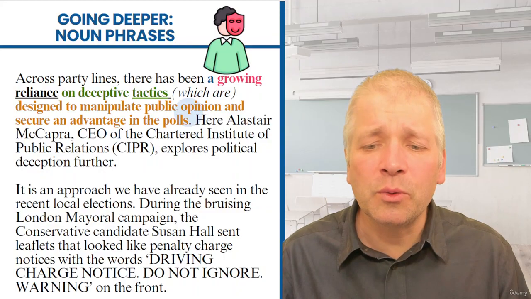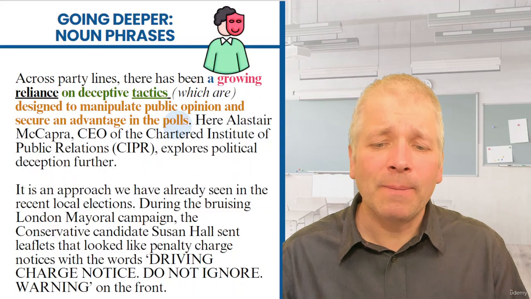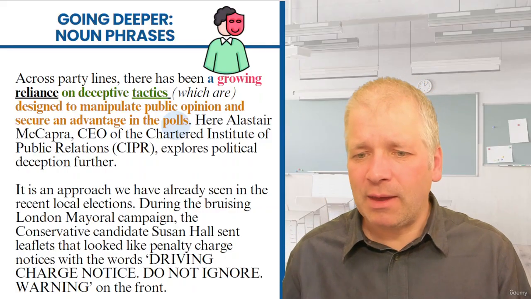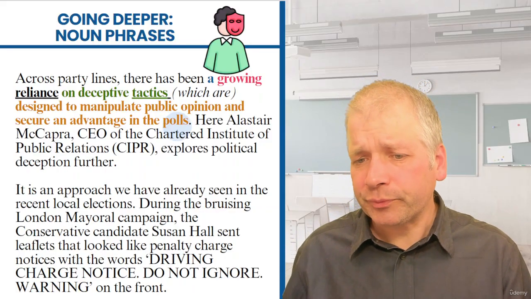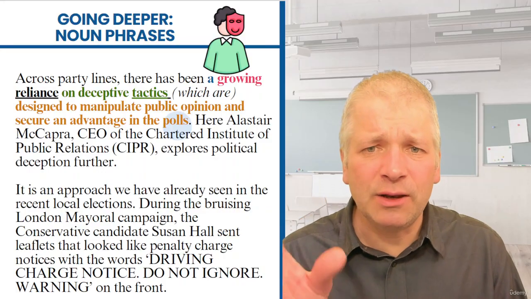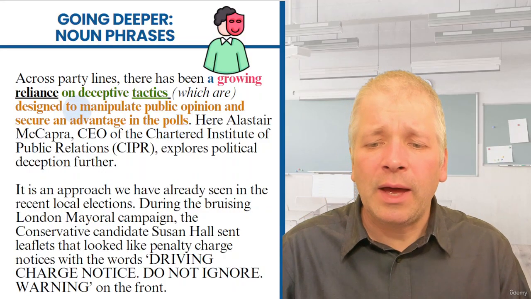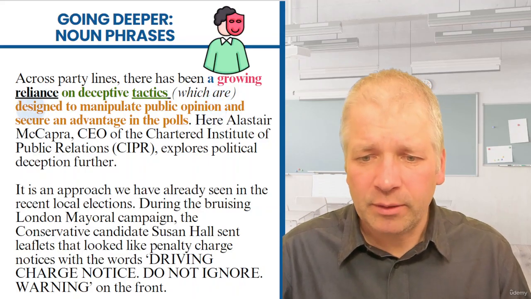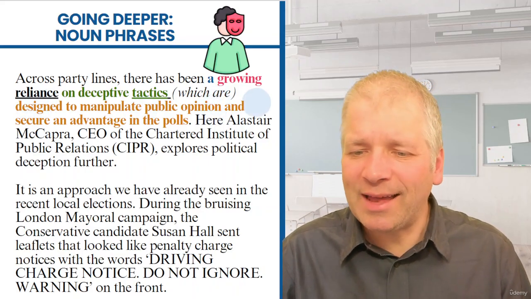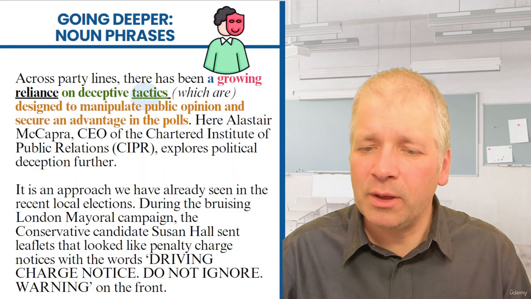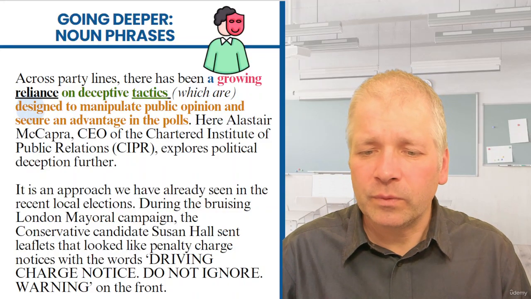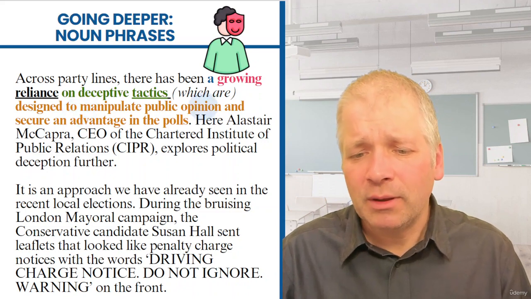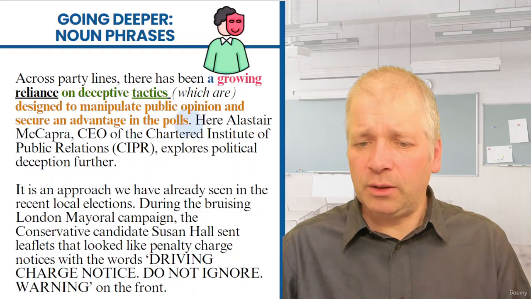So those 2 phrases there are a list. They're mirrored, sort of mini infinitive clauses that take the position after the verb here. So they have equal status, and "and" tells us that they have equal status, which are designed. Why are they designed? To manipulate public opinion and secure an advantage in the polls.